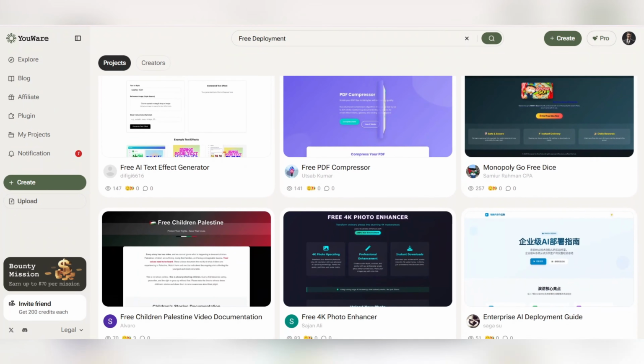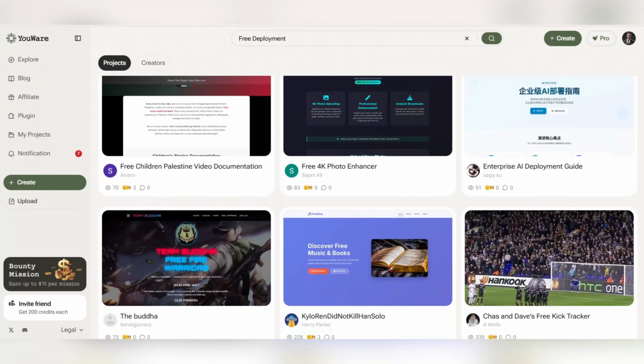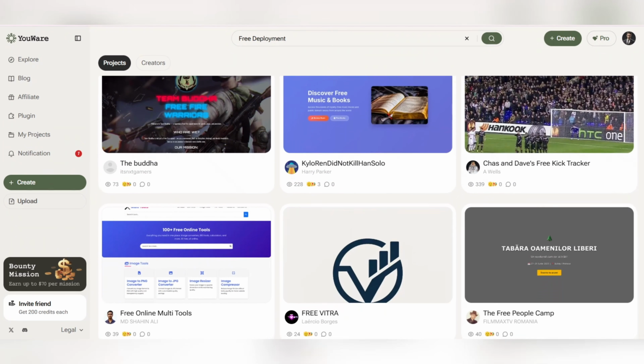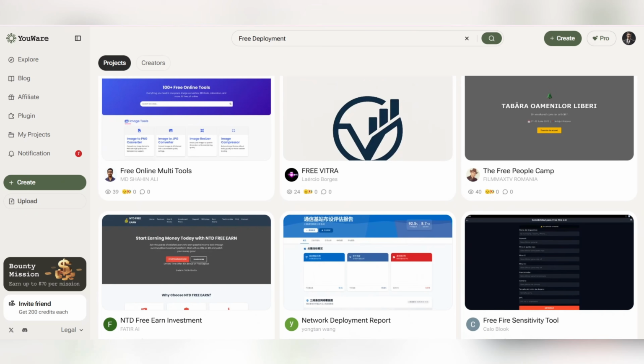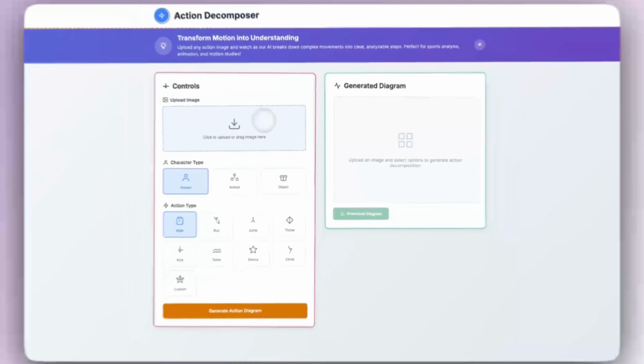And this is just the beginning. There are many other powerful and practical sections in YouWare, each unlocking a world of new possibility. All you need to do is log in now and explore the different sections.